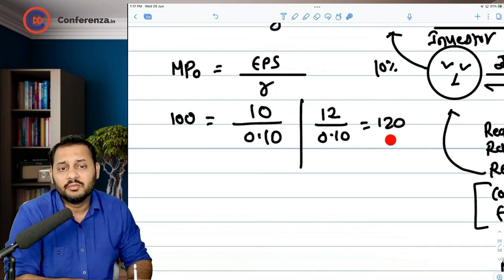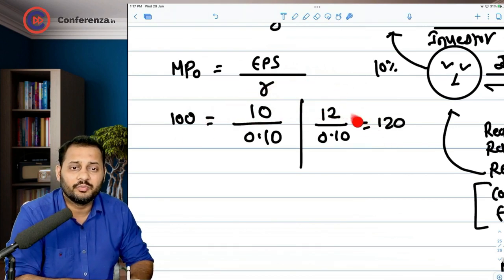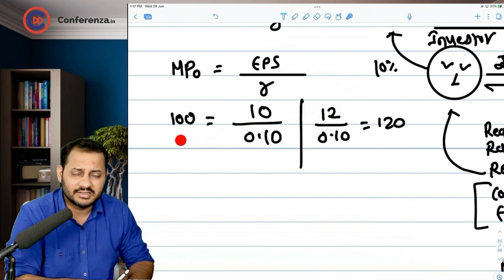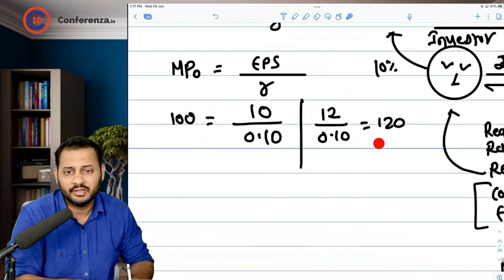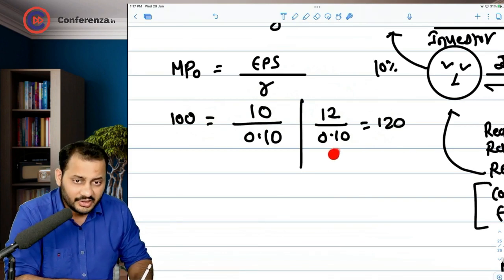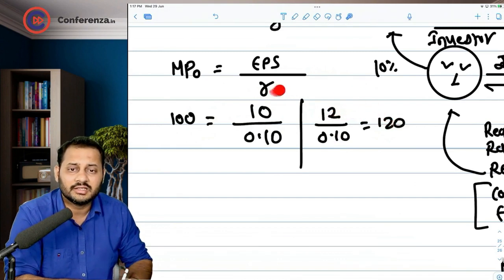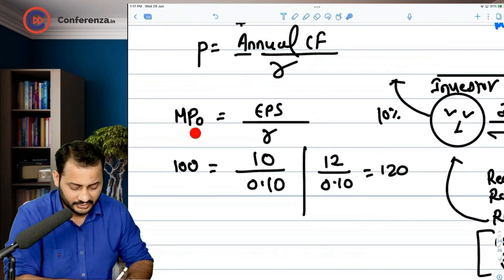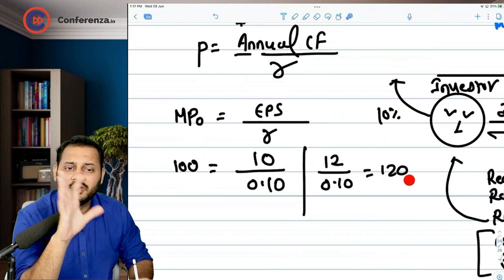So what happened? The demand for this share shot up in the market and it went from 100 rupees to 120. Who decides the market price? Tell me one thing. Who decides the market price? Investors decide the market price. Their expectations decide the market price. The higher the demand for the share, the higher will be the price. So that's why the price went up to 120. So you are getting the logic. We are earning 10% on 10%, as 12 rupees on 120. And that's why this is the formula for calculating theoretical market price. So if the company is earning 12 rupees at 10% expectation, 120 will be the price.